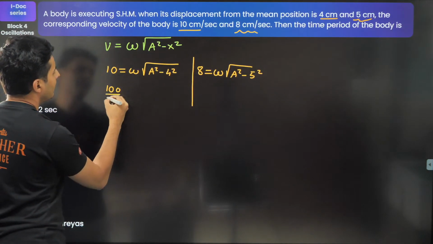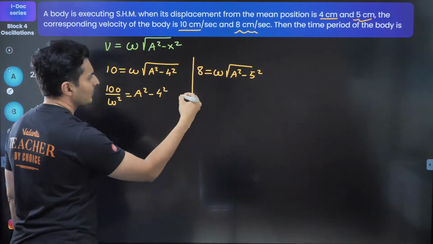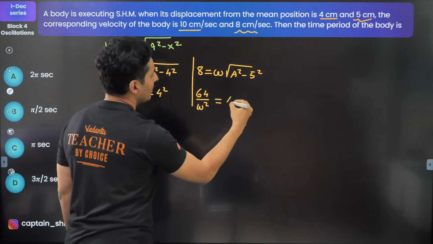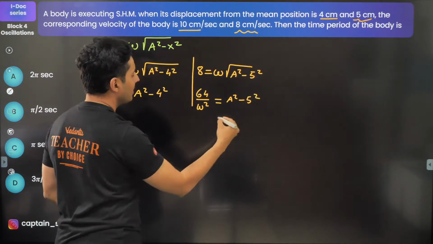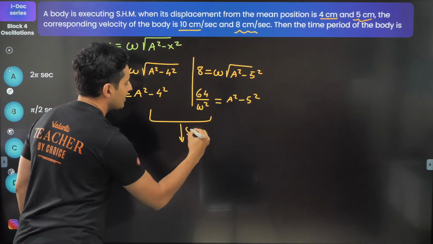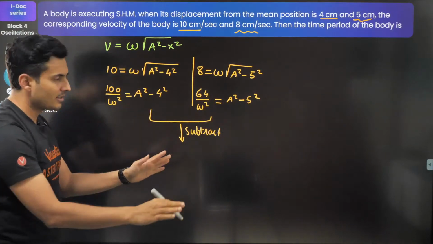So it will be 100 by omega square is equal to a square minus 4 square. Here it will be 64 by omega square is equal to a square minus 5 square. Now all I can do is subtract both the two. So let's subtract both the equations, because then a square and a square will cancel out.